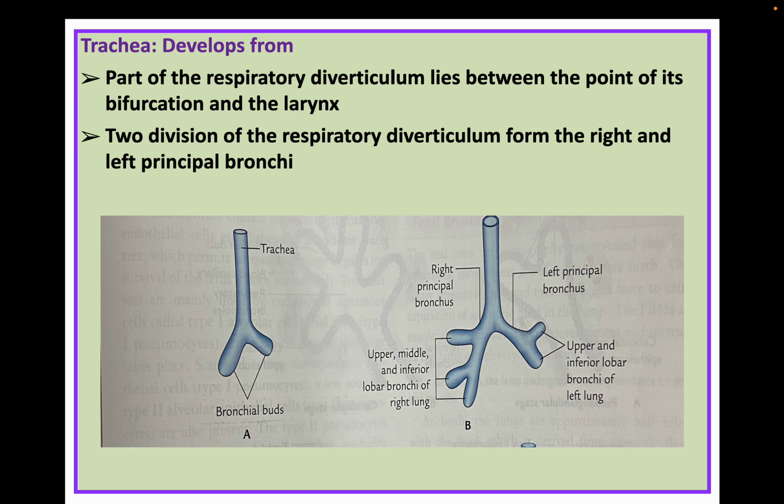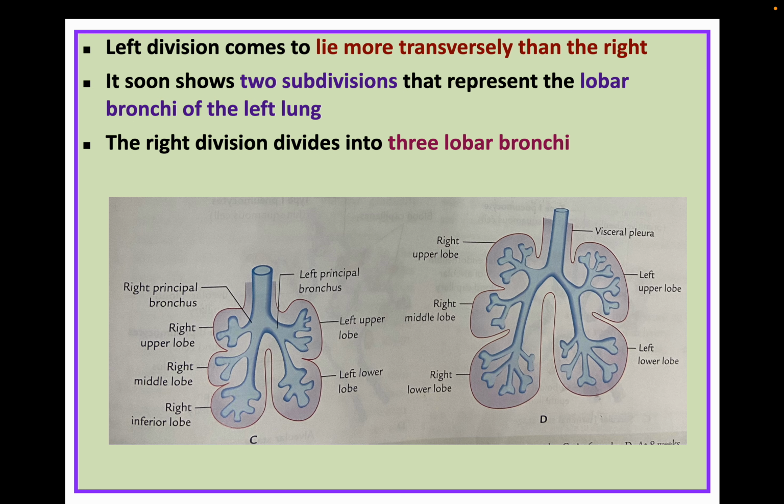Then coming to the development of the trachea, the part of the respiratory diverticulum arising from the foregut lies between the point of its bifurcation and the larynx, because the initial segment is going to form the larynx. Now the rest of the part, up to the bifurcation, is going to develop into the trachea. Now two divisions of the respiratory diverticulum form the right and left principal bronchi, you can see here. The left division comes to lie more transversely than the right one, and it soon shows two subdivisions that represent the lobar bronchi of the left lung.